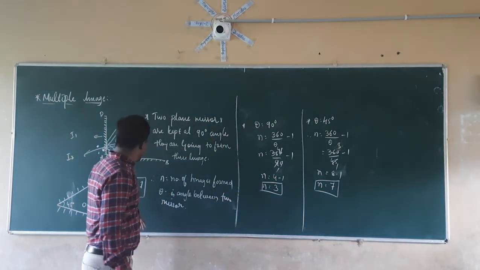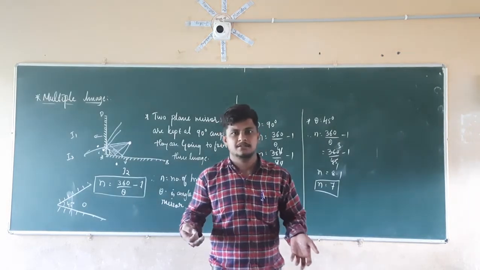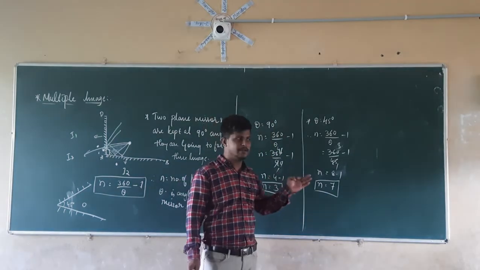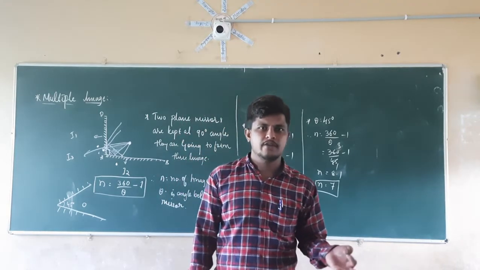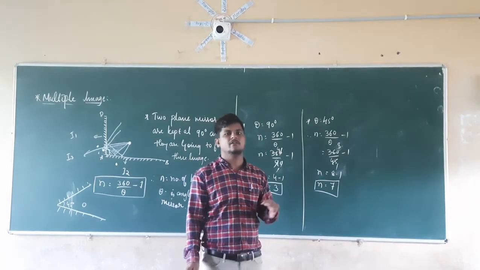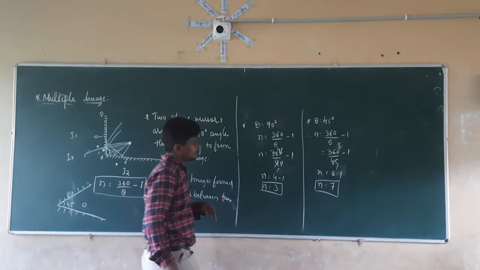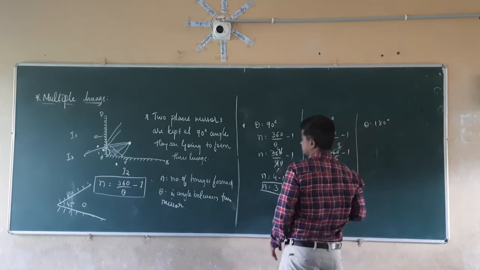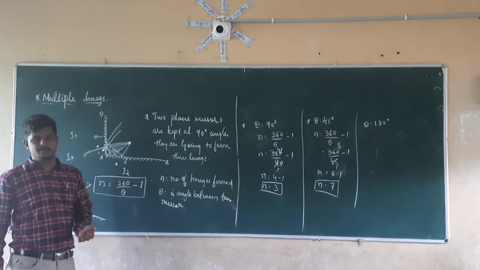In the same manner, if we keep two mirrors at a 180 degree angle, we have to calculate the number of images by taking different angles, such as 0 degrees, 45, 60, 90, 135, and 180. If we keep two mirrors at an angle of 180 degrees, they will form a straight line. The angle of a straight line is equal to 180 degrees.